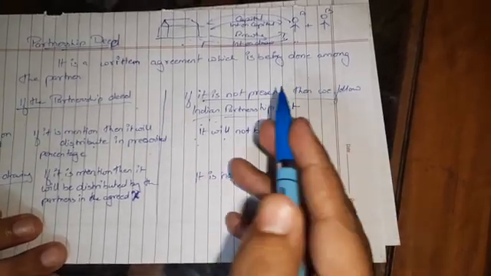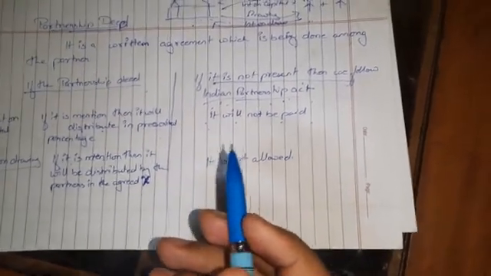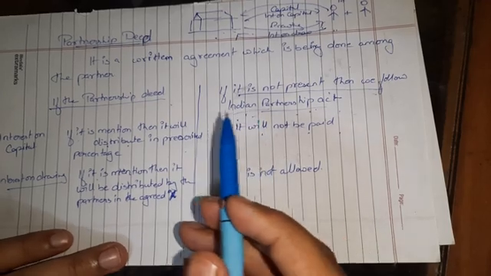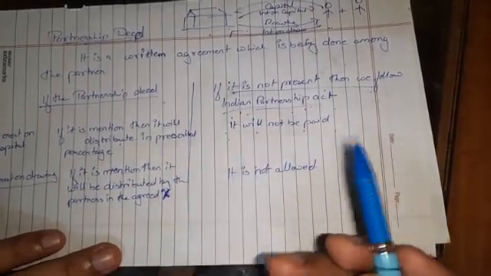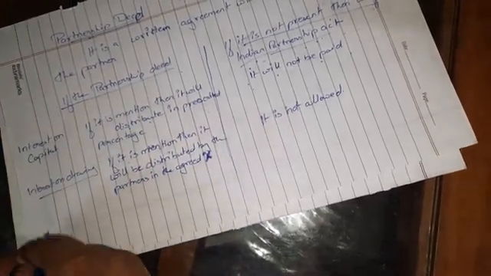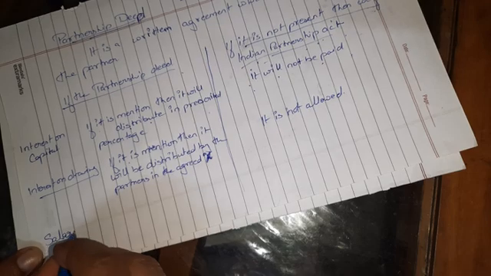Now, some of the partners decide that when they are working in a firm, they should get a salary for whatever work they do, or if they are doing some part of the activities in the firm, they should get a commission. So next is salary or commission.